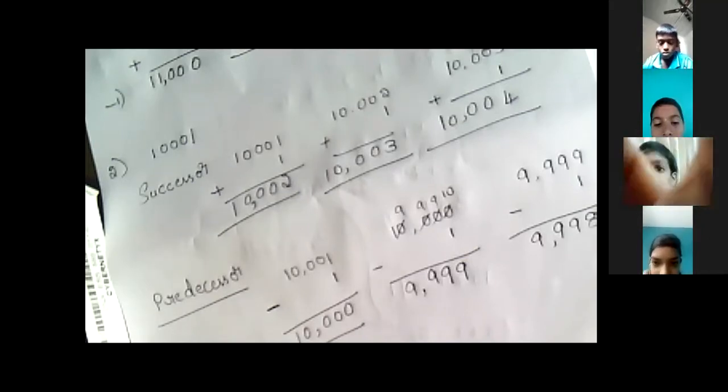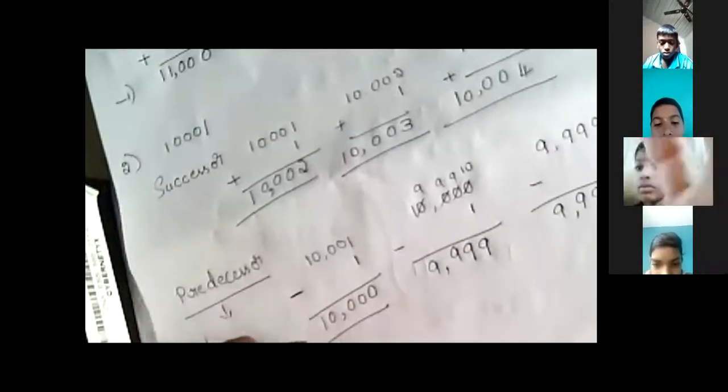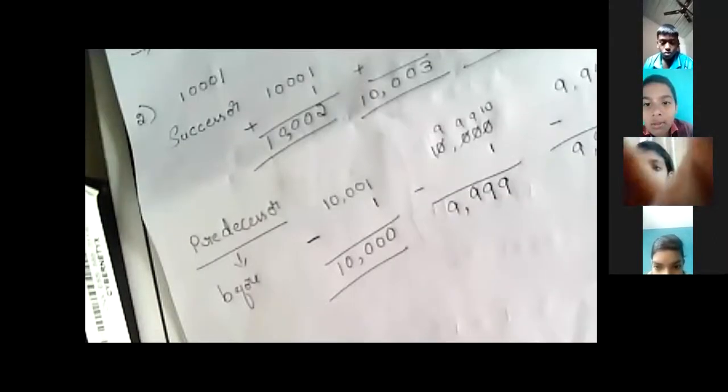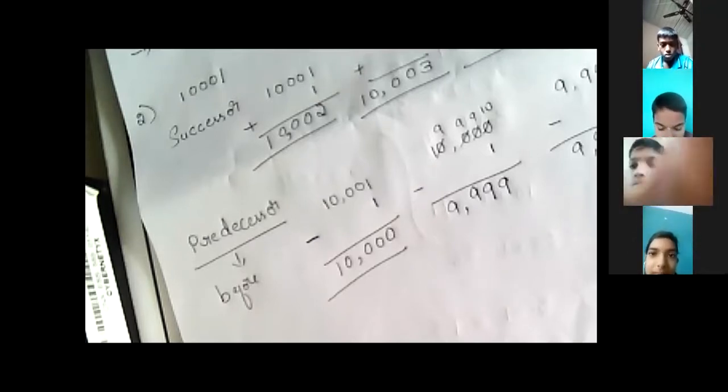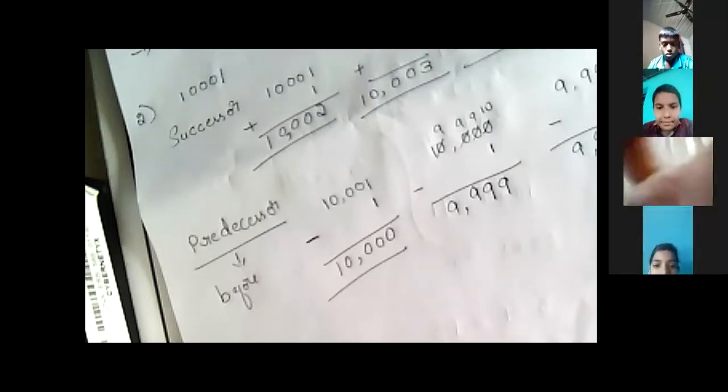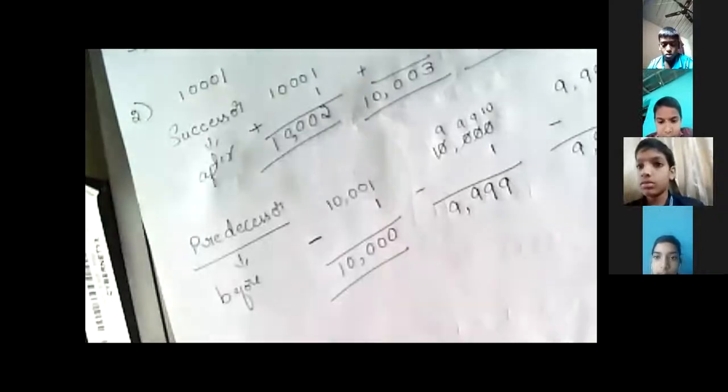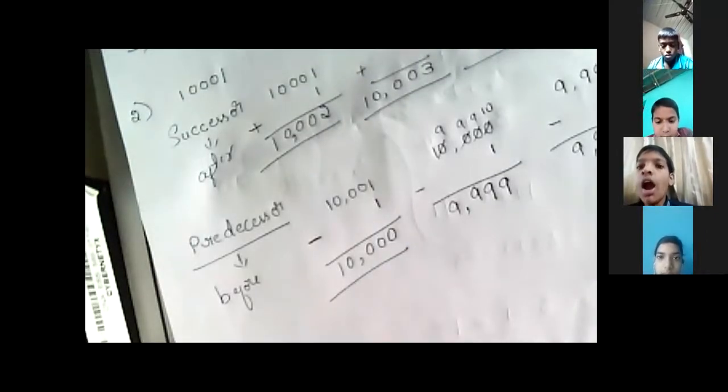Before and after numbers are used in LKG, UKG and primary classes. Now you are grown up, so we call them successor and predecessor.